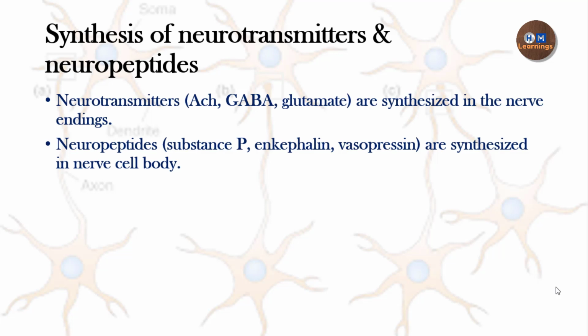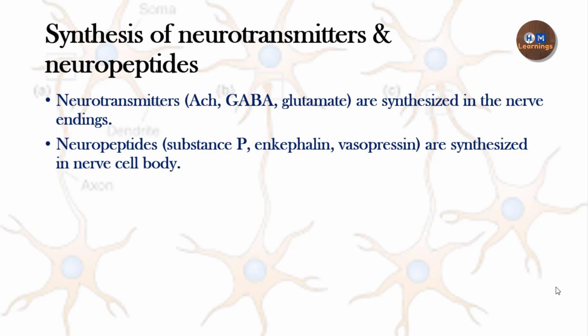The enzymes responsible for their synthesis are located in the nerve endings, and mitochondria are also present in the nerve endings because they provide the ATP required for the synthesis of these neurotransmitters.